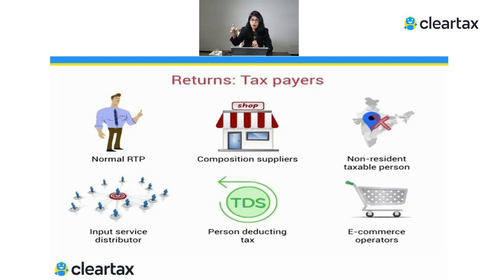And then the branches will be claiming ITC. Now, one important thing: obviously this person has to file a return so that they know, okay, these are the invoices which we have received. That return is called GSTR 6. So this ISD person has to file a return which is called GSTR 6.